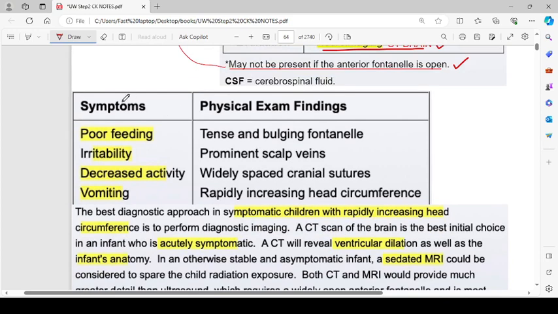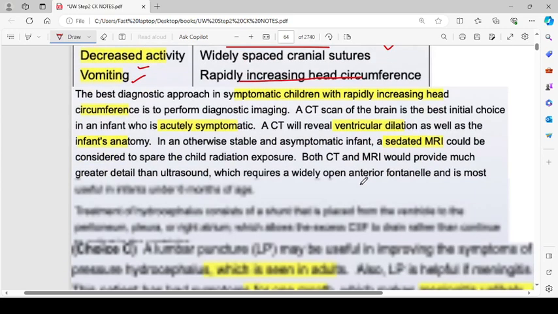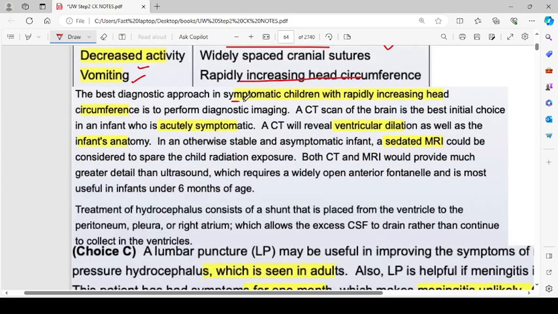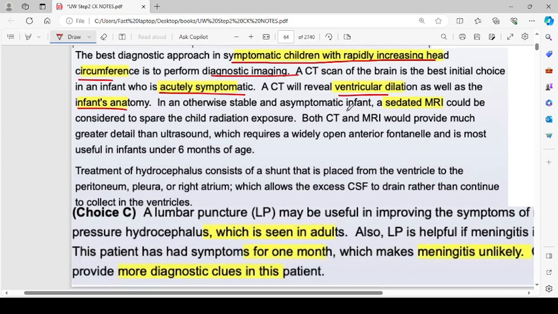Symptoms of the increased intracranial pressure include poor feeding, irritability, decreased activity, and vomiting. Physical exam findings are tense and bulging fontanelle, prominent scalp veins, widely spaced cranial sutures, and rapidly increasing head circumference. The best diagnostic approach in symptomatic children with a rapidly increasing head circumference is to perform diagnostic imaging. A CT scan of the brain is the best initial choice in an infant who is acutely symptomatic. A CT reveals ventricular dilation as well as the infant's anatomy. In an otherwise stable and asymptomatic infant, a sedated MRI could be considered to spare the child from radiation exposure.